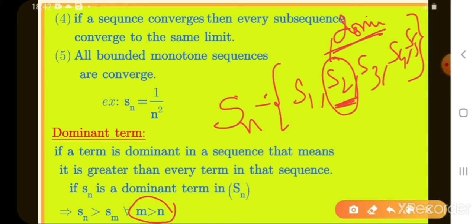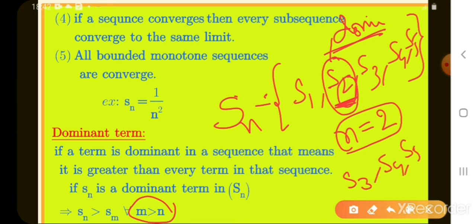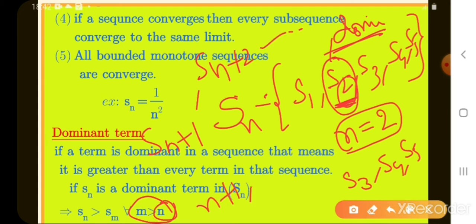Here n is 2. If I take m greater than n, that means I take the values after n, that means S3, S4, S5. We take the values greater than n, that means Sn plus 1, Sn plus 2, and so on, like this.